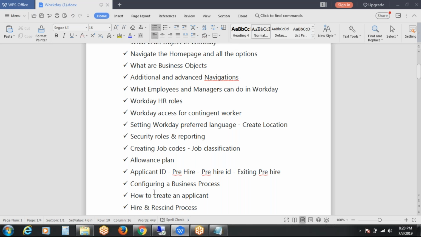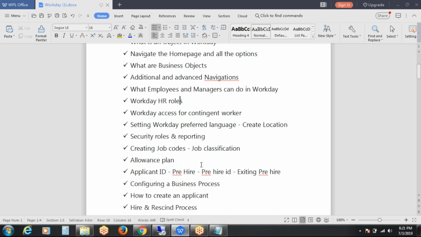And this is called security roles. Security roles and reporting: every procedure or business process in Workday follows a defined workflow with automated hand-offs like automated submissions. Automatically the approval or review persons come into the process, because based on the business process configuration we have assigned the roles. So once you submit the task, you will see a message saying it is up next to so-and-so.